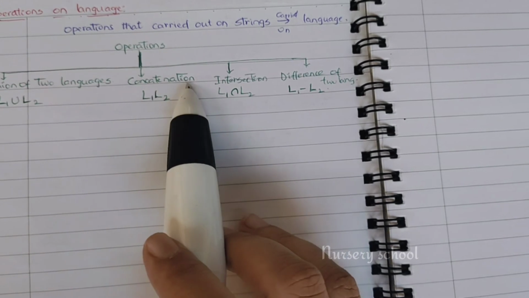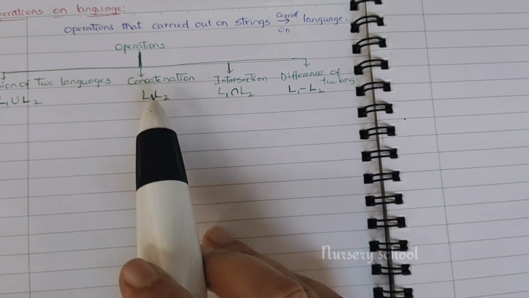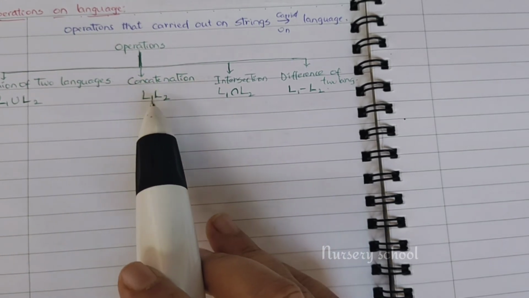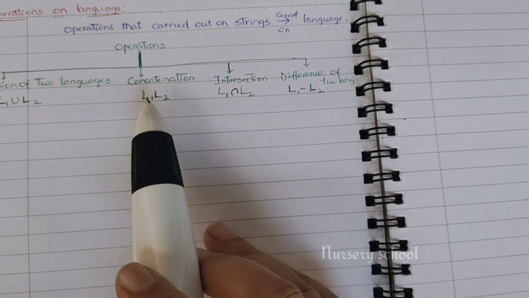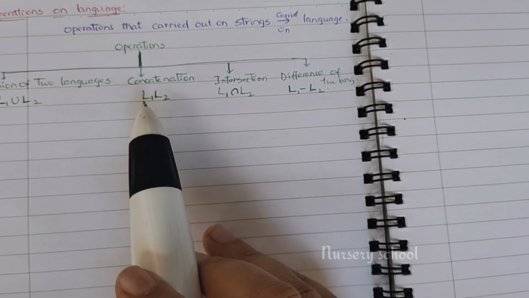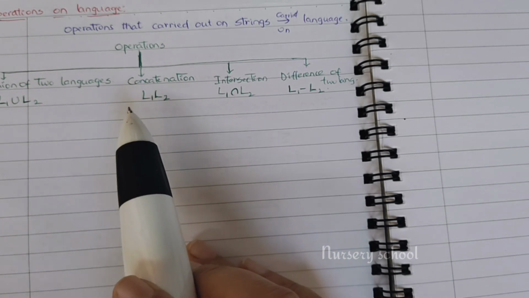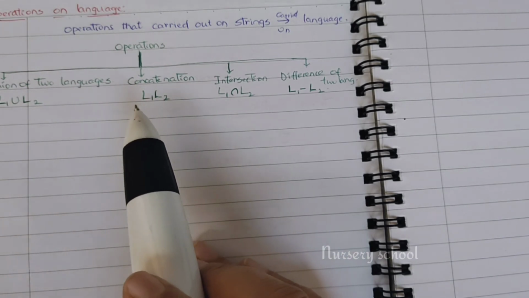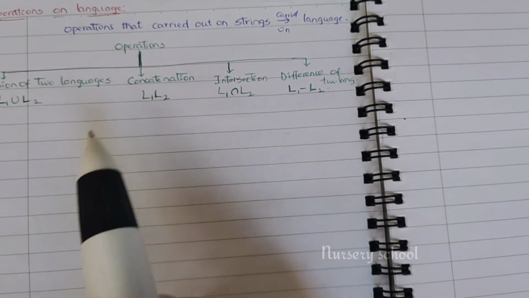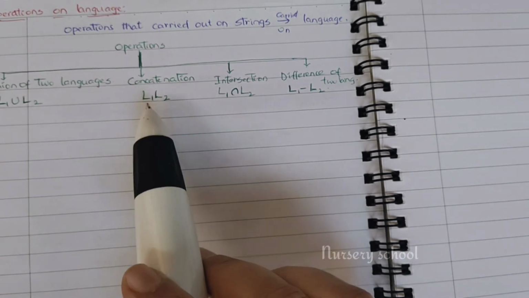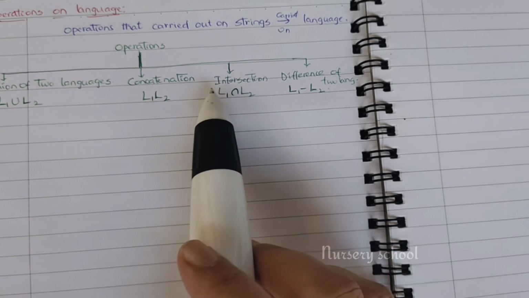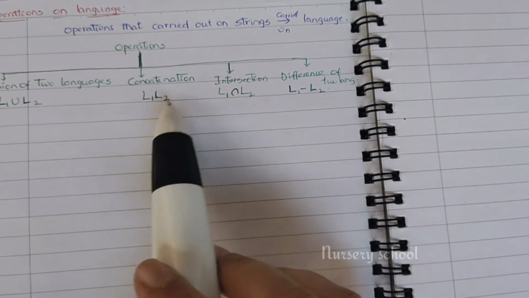Concatenation means we derive combinations of strings: each string is a combination of strings derived from both languages, one from each.